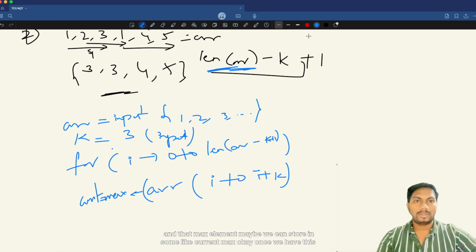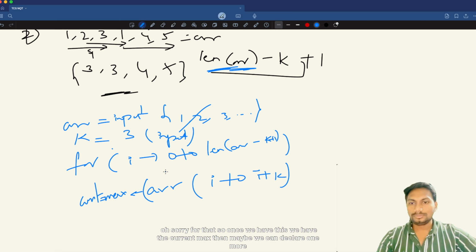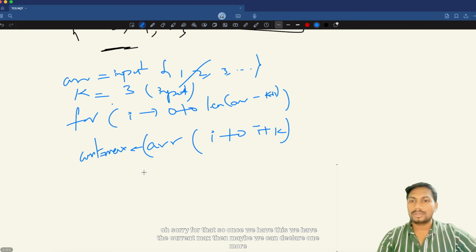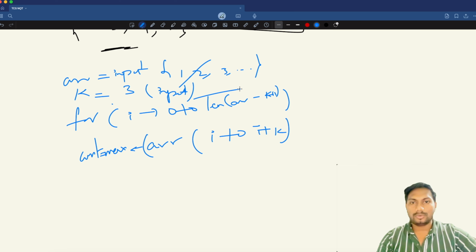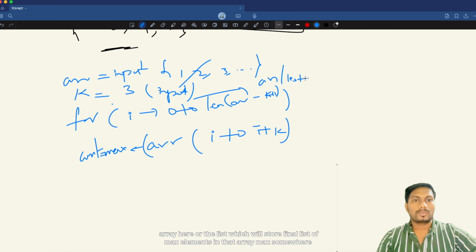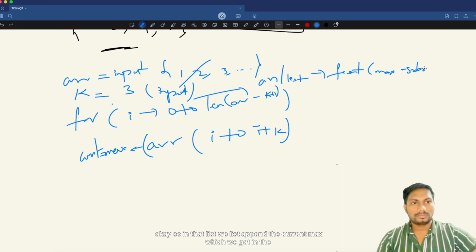Okay, once we have the current max, then maybe we can declare one more array here, or a list, which will store the final list of max elements in that sub-array.